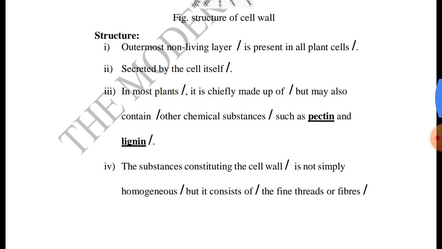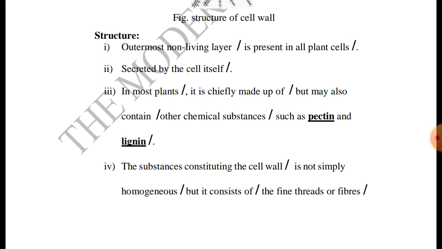The structure. Outermost non-living layer is present in all plant cells, secreted by the cell itself. In most plants, it is chiefly made up of cellulose but may also contain other chemical substances such as pectin and lignin. The substances constituting the cell wall are not simply homogeneous but consist of fine threads or fibers.